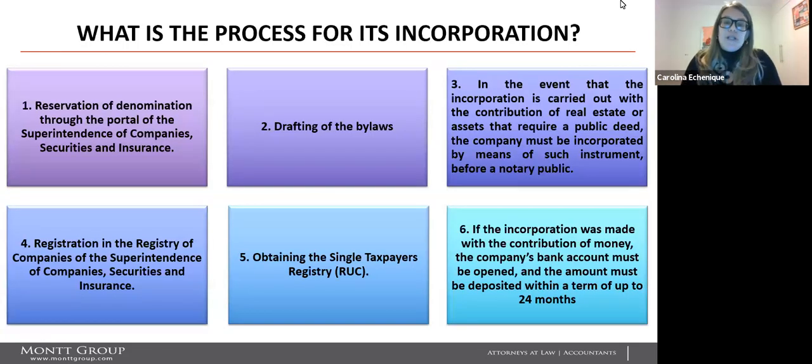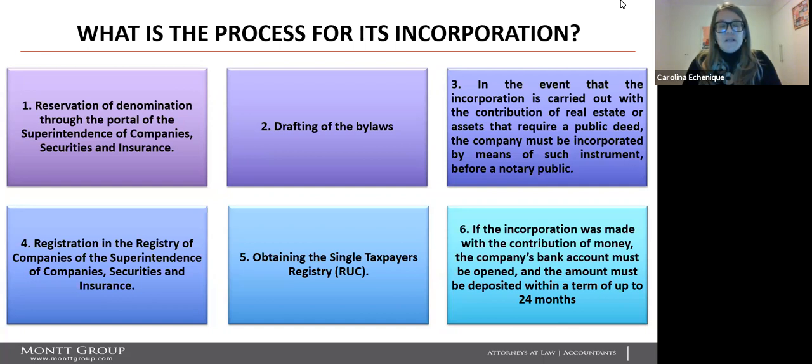What is the process for its incorporation? The first step, reservation of the denomination through the portal of the Superintendent of Companies, Securities, and Insurance. Then drafting of the bylaws. The third one, in the event that the incorporation is carried out with the contribution of real estate or assets that require a public deed, the company must be incorporated by means of such instrument before a notary public. Fourth, registration in the registry of companies of the Superintendent of Companies, Securities, and Insurance.